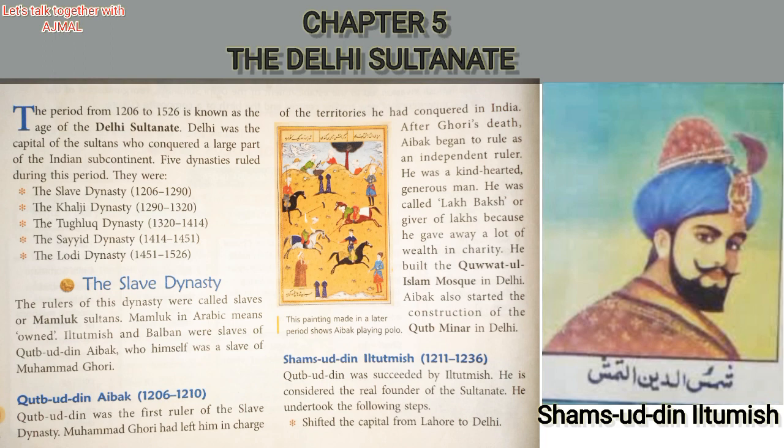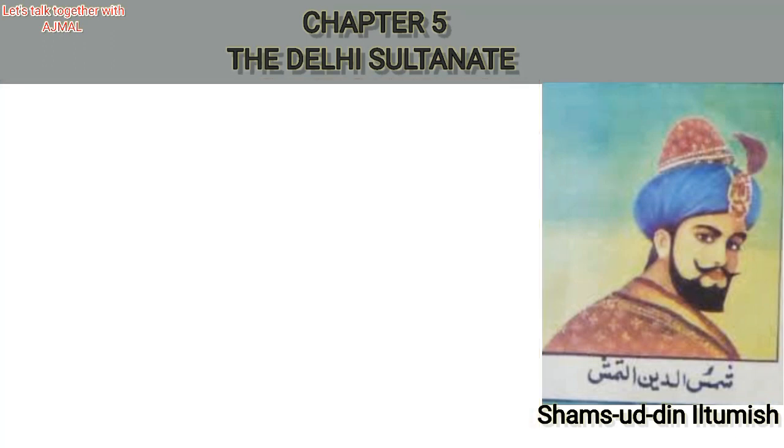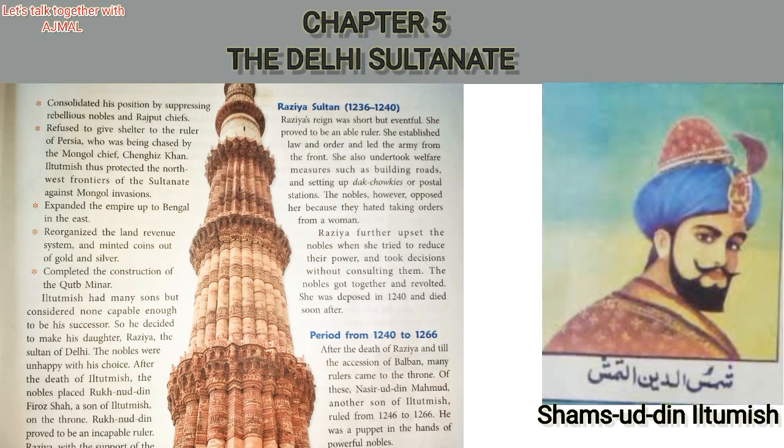Shifted the capital from Lahore to Delhi. Before that, their capital was in Lahore. So what they did was change the capital from Lahore to Delhi. Okay, and also consolidated his position by suppressing rebellious nobles and Rajput chiefs.